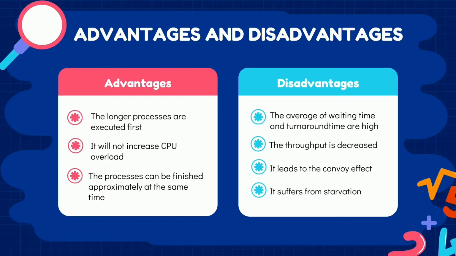The advantages of this LJF algorithm are that the longer processes are executed first. It will not increase CPU overload, and the processes can be finished approximately at the same time. However, for the disadvantages, the average waiting time and turnaround time are high, the throughput is decreased, and it can lead to the convoy effect and suffer from starvation.